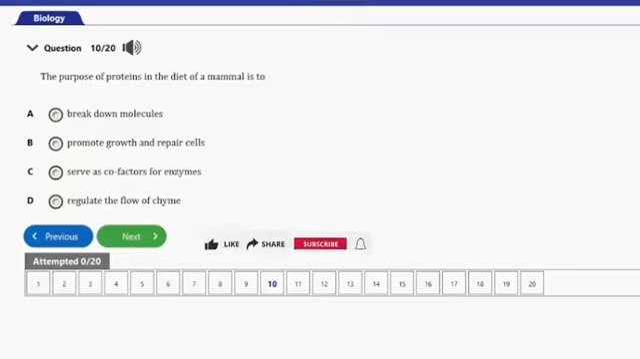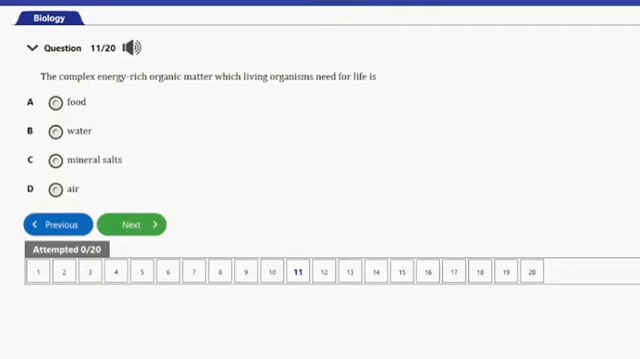It says, the purpose of proteins in the diet of a mammal is to A, break down molecules, B, promote growth and repair cells, C, serve as cofactors for enzymes, D, regulate the flow of chyme. So guys, the answer to this question is option B, and that's to promote growth and repair cells. The purpose of proteins in the diet of mammal is to promote growth and repair cells. So that's it for this question. Let's go ahead and consider the next question, guys. That's question number 11 here.